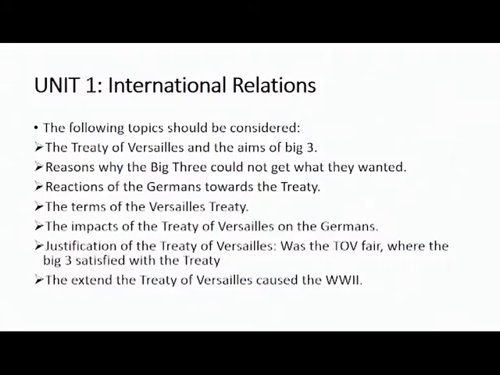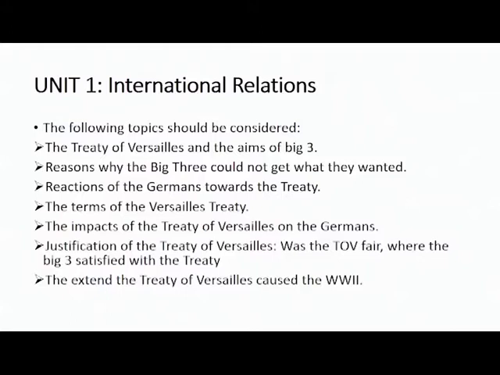Before they made this Treaty of Versailles, it was first a conference that was held, which is the Paris Peace Conference. So you should know the year when this conference was held, because a treaty is an agreement that was signed as a result of this Paris Peace Conference.